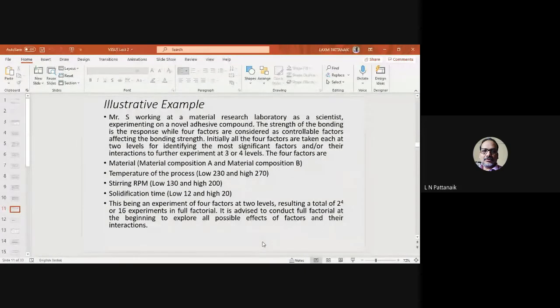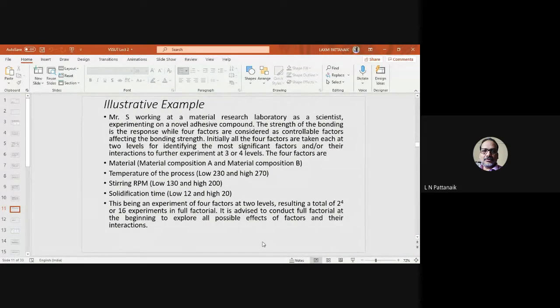Temperature is another factor. It is not a noise factor, remember. It is a temperature which is controllable, right? The researcher can vary the temperature to 2 levels, 230 and 270, during the product development. Maybe during the process, some stirring is provided to the preparation of the adhesive compound. So its RPM is considered as another controllable factor: low 130, high 200.